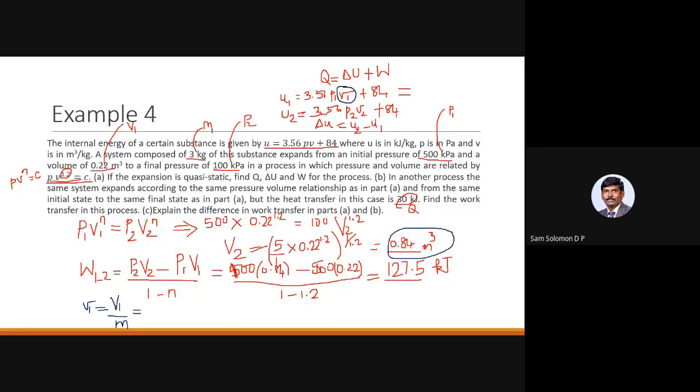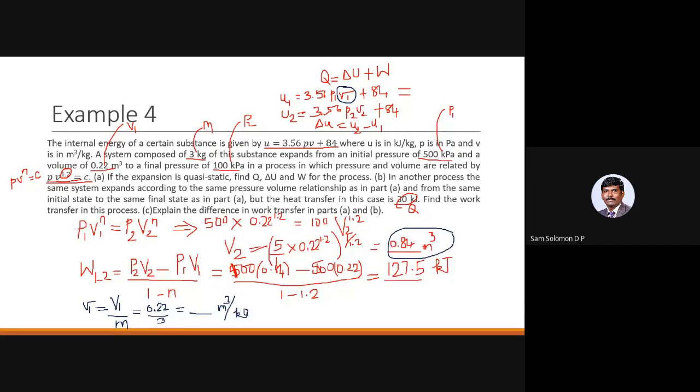So V1 is going to be 0.22 divided by mass, which happens to be 3 kilogram. So you'll get a value in meter cube per kilogram. This value is what you should substitute in the first equation.